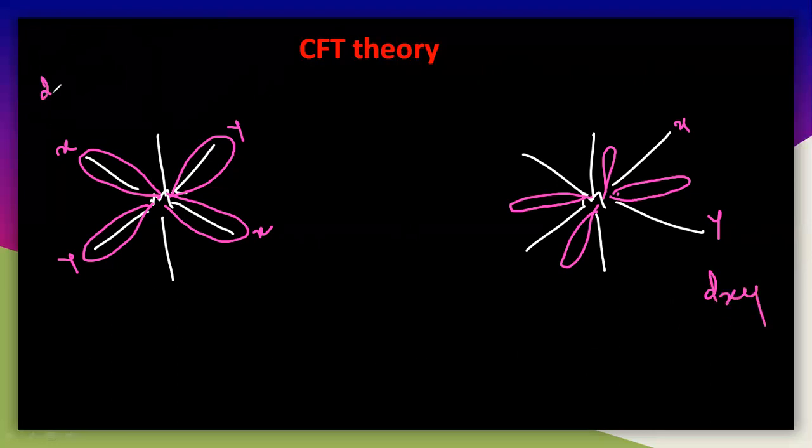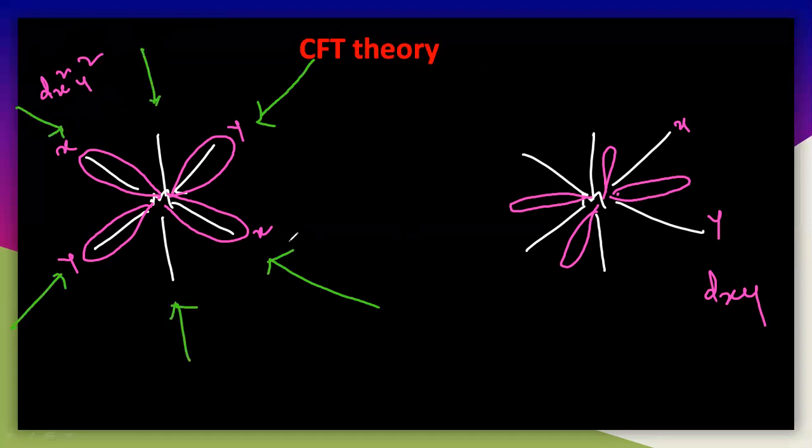And here this is called dx square y square, because the axes we have taken are the x-axis and y-axis. Now let us understand here. The metal is coordinated with 6 ligands. So these 6 ligands are approaching like this. Ligands always come along the axis.